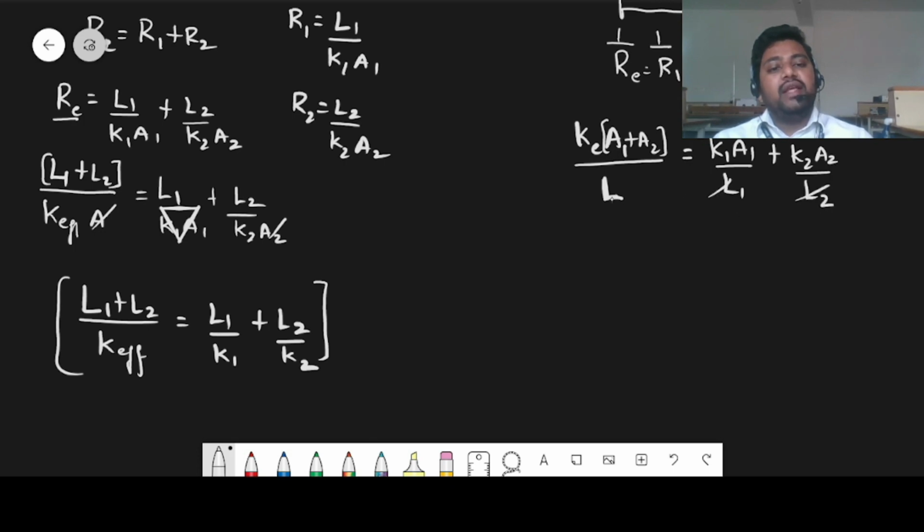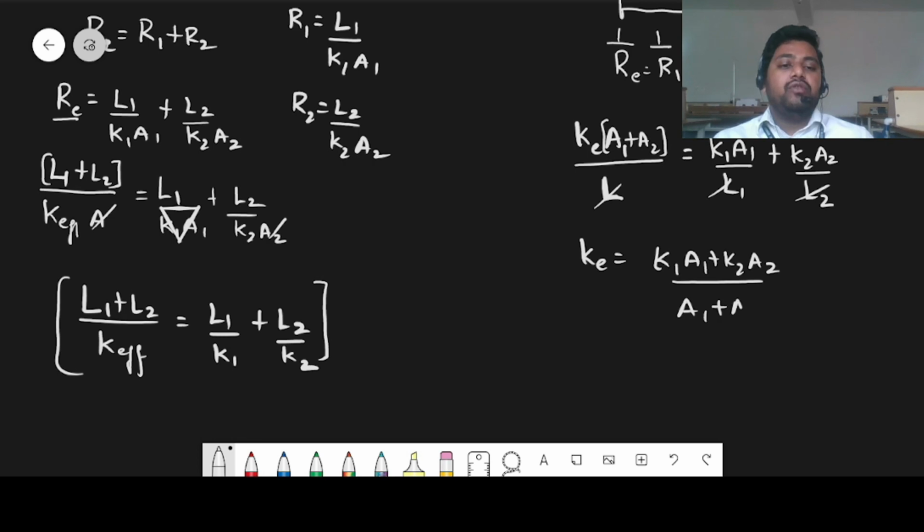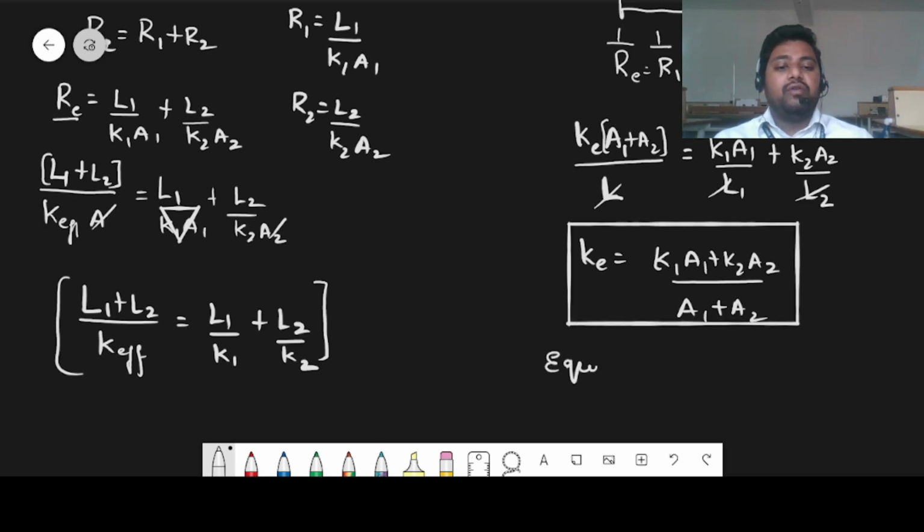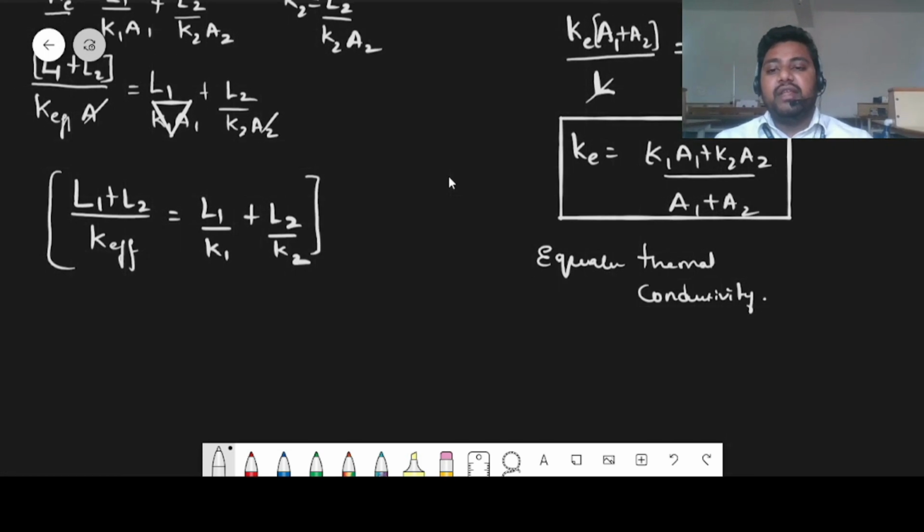Since lengths are same, you can write K effective is equal to K1 A1 plus K2 A2 divided by A1 plus A2. So this is how you can find effective or equivalent thermal conductivity. This is the equivalent thermal conductivity in parallel, and this will be the equivalent thermal conductivity in series.